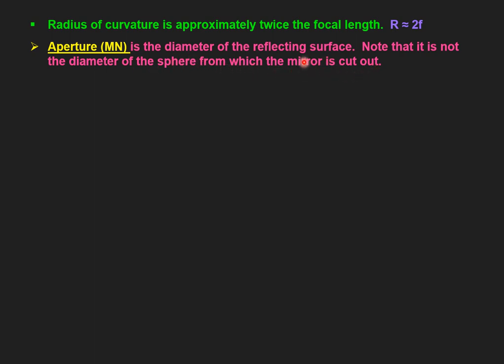So here you have to remember that aperture is the diameter of the reflecting surface. So in our case, from the previous diagram, just check MN. This MN separation is given the name aperture. So it is the diameter of the reflecting surface. It is not the diameter of the sphere from which the mirror is cut out.